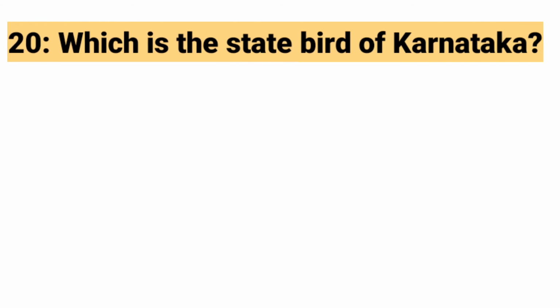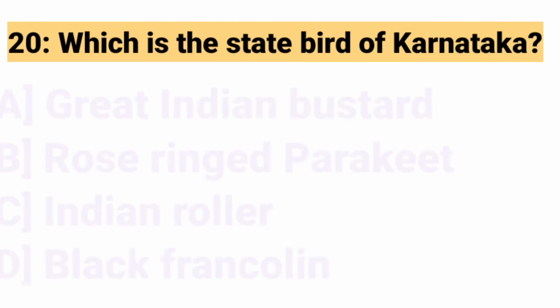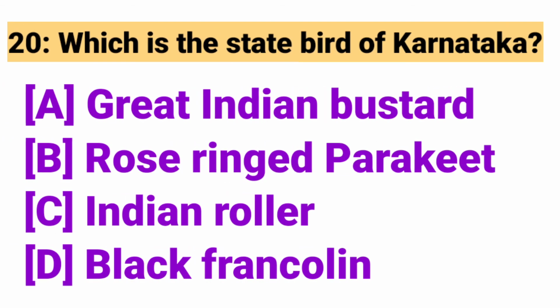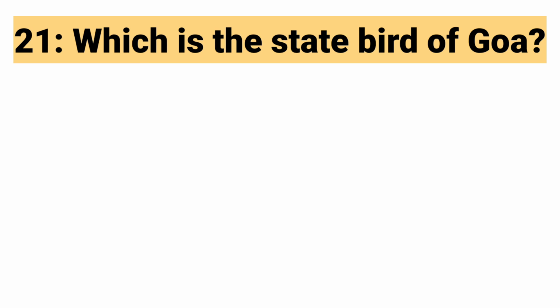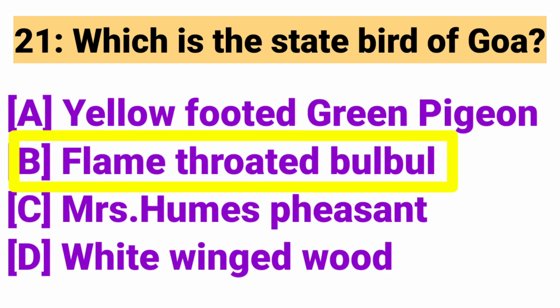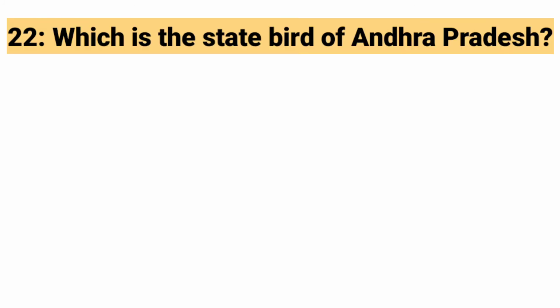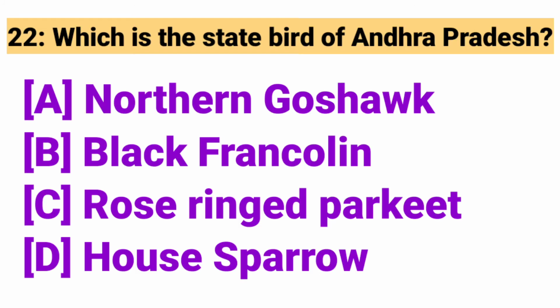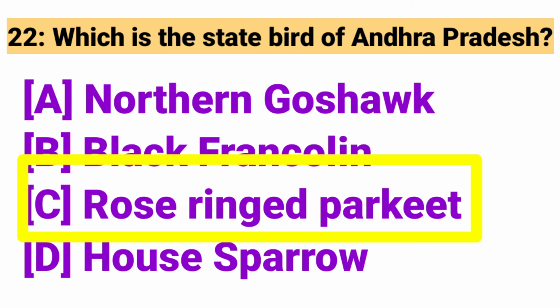Which is the state bird of Karnataka? Answer: Indian roller. Which is the state bird of Goa? Answer: Flame-throated bulbul. Which is the state bird of Andhra Pradesh? Answer: Rose-ringed parakeet.